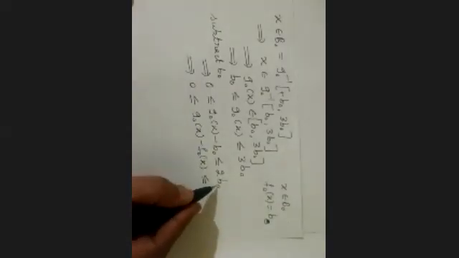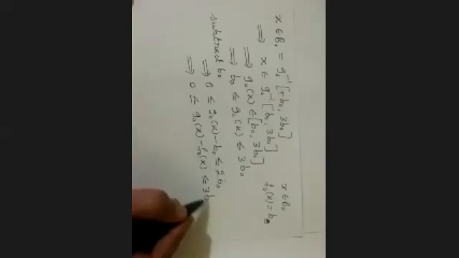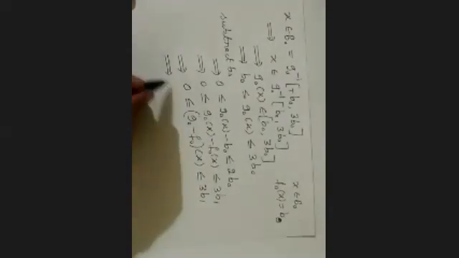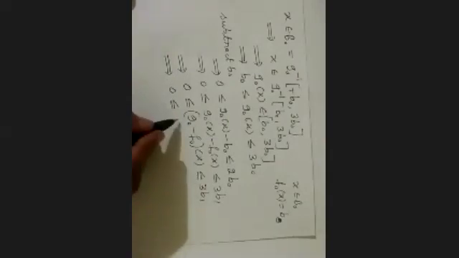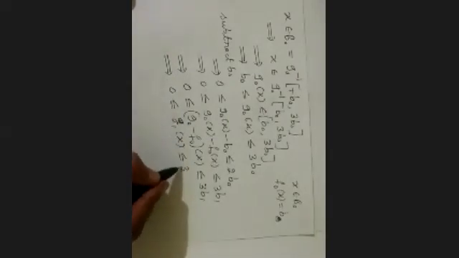Tell me now, what is b naught? B naught is nothing but f naught of x. This is nothing but 3b1. So therefore, what have we got? 0 is less than or equal to g naught minus f naught, which is nothing but g1 of x, less than or equal to 3b1, right?